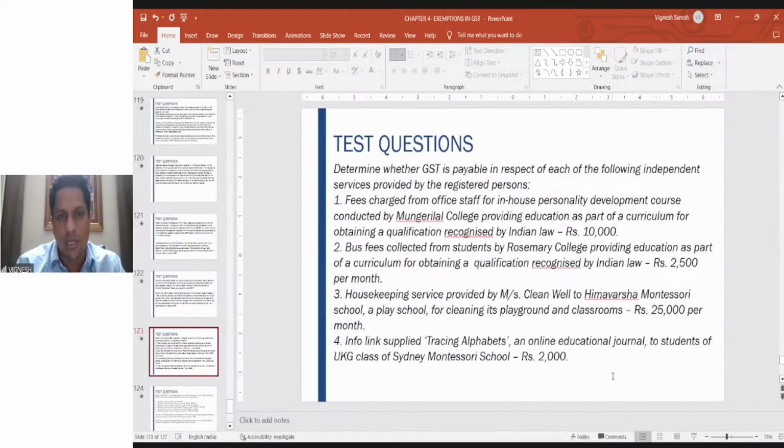Let us look at this now. Whether GST is payable in respect of independent services: fees charged from office staff for an in-house personality development course conducted by Mungerilal College, providing education as part of a curriculum for obtaining a qualification recognized by law, rupees 10,000. Please try to answer this one.